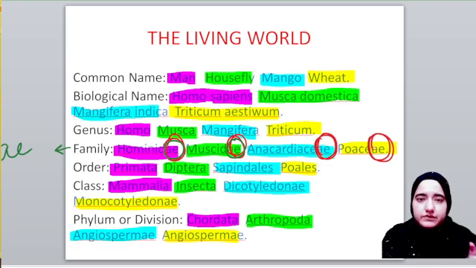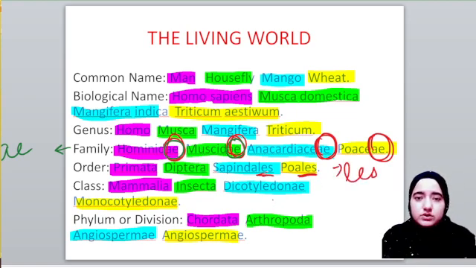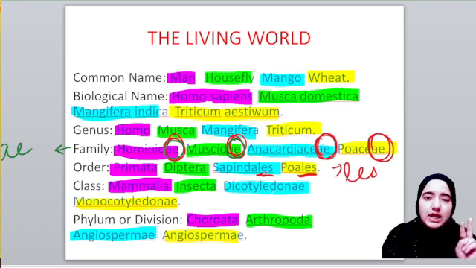Okay, we have this at the end. These two letters are at the end of our family. And talking about plants' names, their order ends with LES. Please remember these two. Family ends with the letters AE, and order ends with the letters LES.